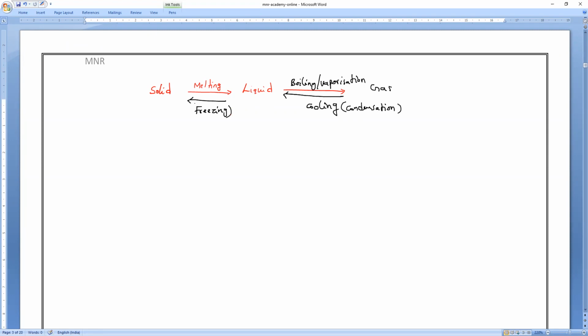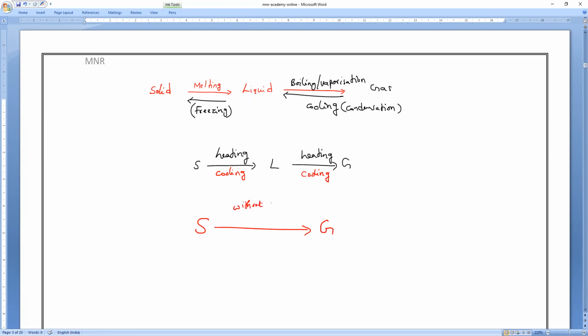From liquid to solid again, by what process? Freezing. So all of you remember: solid to liquid, liquid to gas, continuously I can say, instead of melting and boiling, heating. Is it right or wrong? Same way, gas to liquid we call cooling, and liquid to solid also cooling.